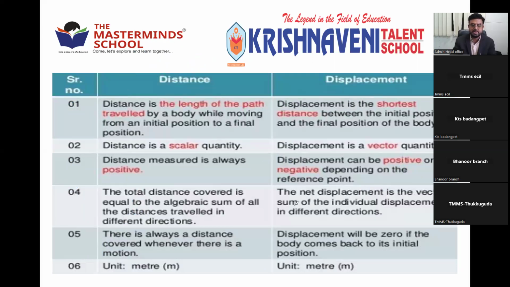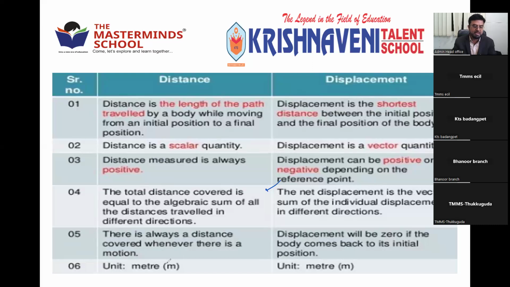In case of displacement, the net displacement is a vector sum of the individual displacements. Vector sum depends on direction, whether to take positive or negative. For distance, there is no negative, so you can directly add. But in case of displacement, you have to see whether the body moves in the same direction or the opposite direction. In the same direction, you add; in the opposite direction, you subtract.